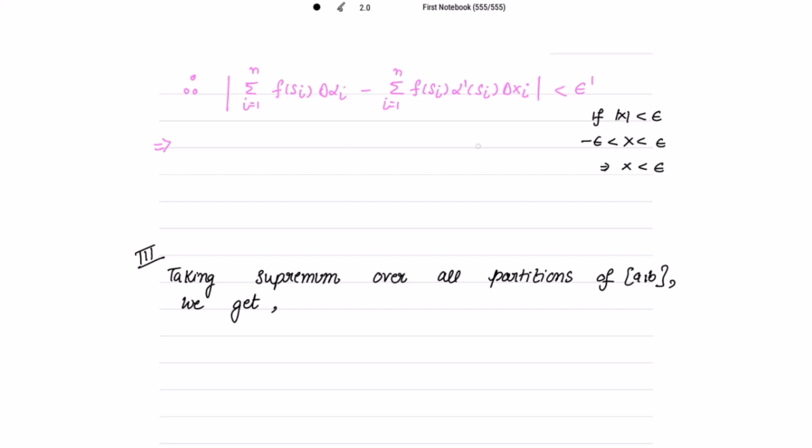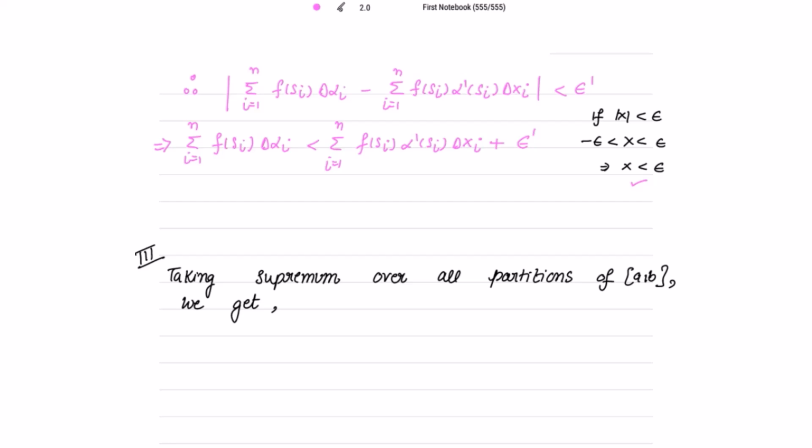I am going to do this here. Now this complete mod is less than epsilon dash. So can I write from here that the summation i going from 1 to n f of si delta alpha i is less than the summation i going from 1 to n f of si alpha dash si delta xi plus epsilon dash? Can I write like this?